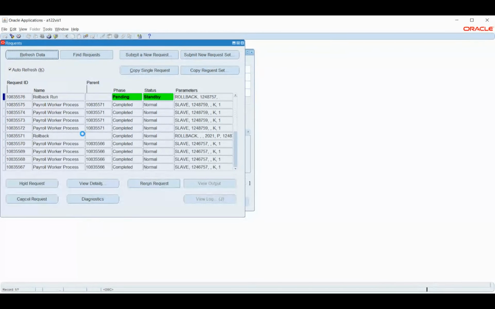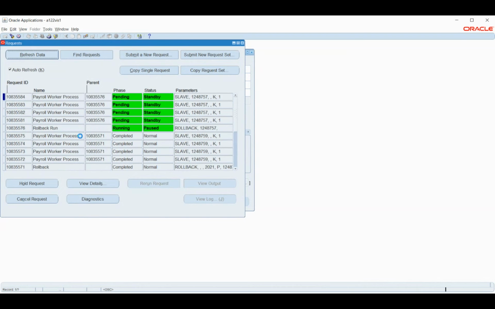So we'll start with our payroll process. Yeah. So the rollback process is done.